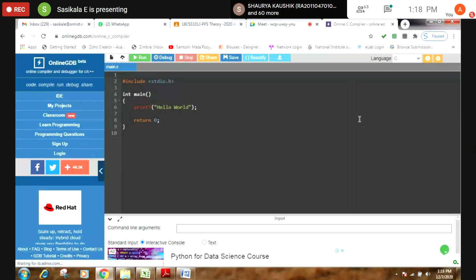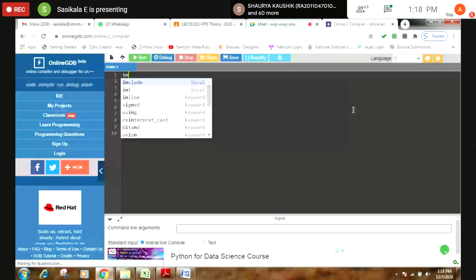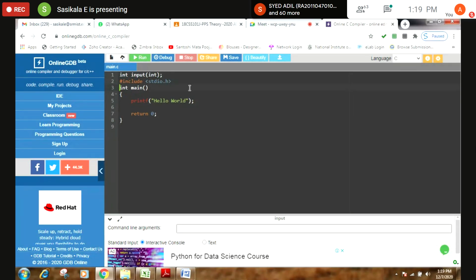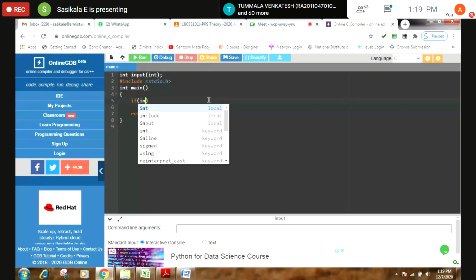You can look at it. One function I'm going to write is for getting the input from the user. How many inputs am I going to get? Only one input, because I'm going to check whether the given number is odd or even. So I'm going to have only one input statement. So I have declared the function input. Inside the main, I can invoke the function here, if the input